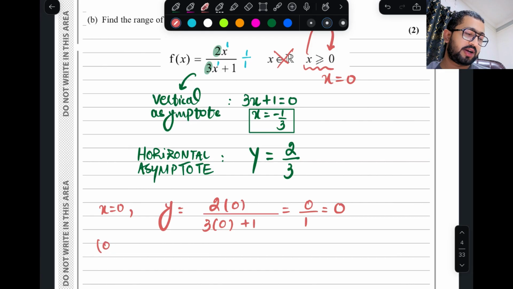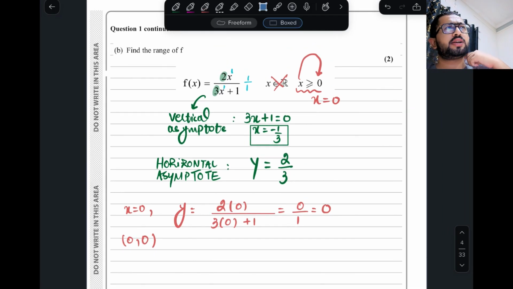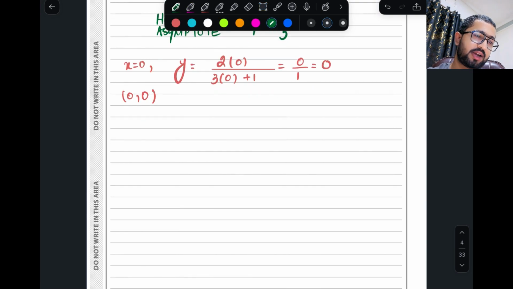So when x is 0, y is also 0. Same idea, same steps. Everyone who learned P3 from my side can understand, and I told you everything clearly in the notes: how to make a graph of a reciprocal function, horizontal asymptote, vertical asymptote, then put the corner point of the domain. Now let's make a graph and figure out the range.